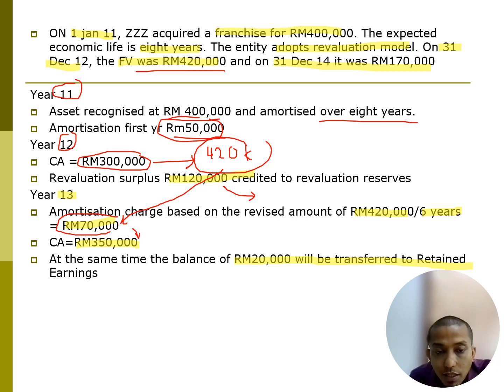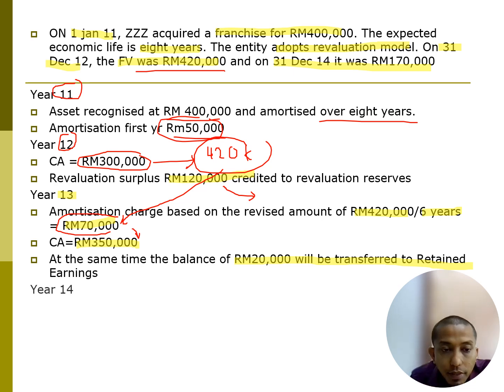So now, if the question asks how much your revaluation reserve is left at the end of year X13, it is 120 less 20,000, right? Because 20,000 is transferred to retained earnings already. So now your asset revaluation reserve balance will be only 100,000.